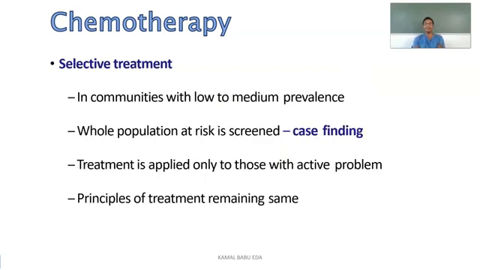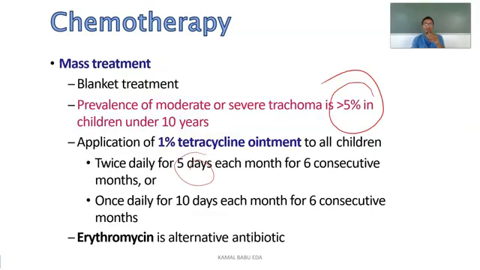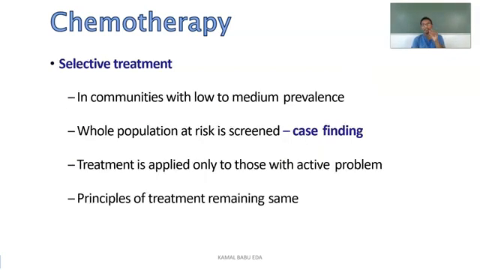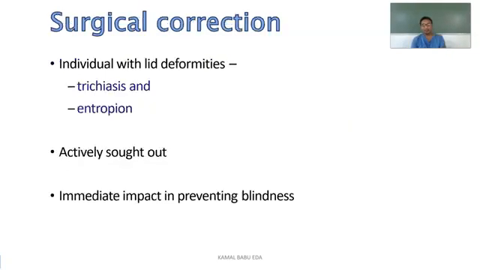Coming to selective treatment, where there is a decreased prevalence rate, the whole population at risk is screened, case finding is done, and treatment is applied to those persons who have the problem. If you see here, in mass treatment, if the prevalence rate is more than 5%, then irrespective of the disease condition we provide the treatment. In selective treatment, we give treatment only to the persons having the active problem.